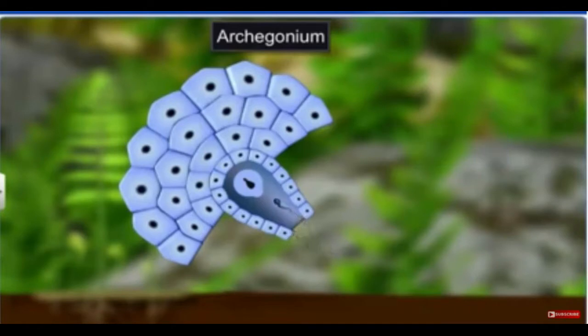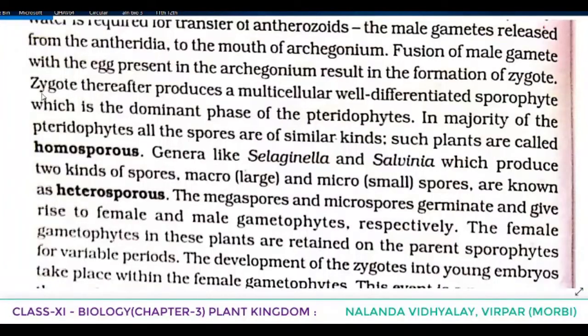Then fusion of the male gamete with the egg present in the archegonium results in the formation of zygote. So here the male and female gametes, that is antherozoid and the egg, fuse to form the zygote, and the zygote thereafter produces a multicellular well-differentiated sporophyte, which is the dominant phase of pteridophytes.